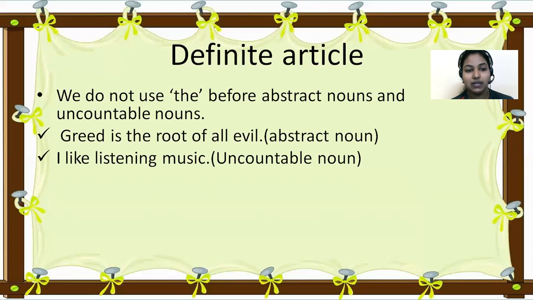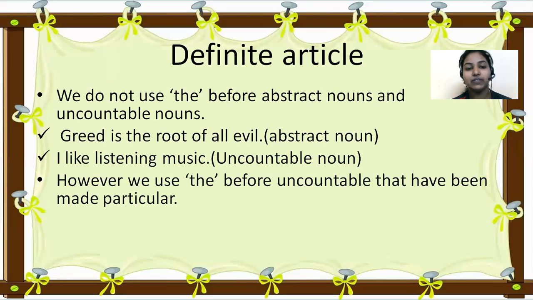I like listening to music. Music is an uncountable noun, so here also we are not using the in front of music. However, we use the before an uncountable noun when it is made particular. Let me give an example so that it will be clear for you.